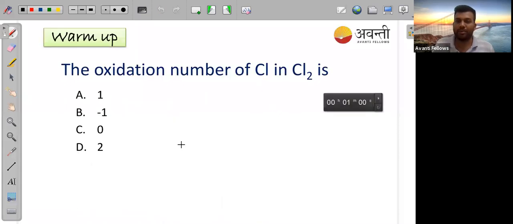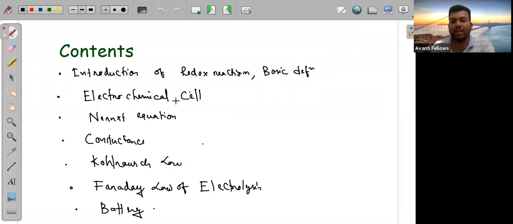Let's do a little warm up, because I think you all have studied redox reactions, so you can answer this question easily. The third point, Dipti, one second. The third point is the Nernst equation. I know my handwriting is not that good, but this is the Nernst equation.